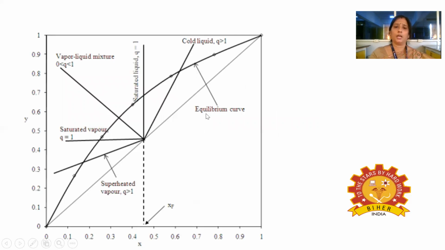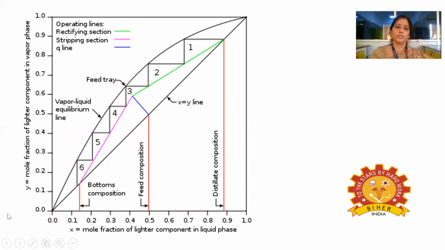So these are the different Q lines. If the feed is cold liquid, then the Q is greater than 1. If the feed is saturated liquid, then the Q value will be equal to 1. And we draw a straight vertical line if the feed is saturated vapor, then the Q will be equal to 0. So based on this, we have to draw the Q line. So this is the general plot, how we have to draw the plot for the distillation process.